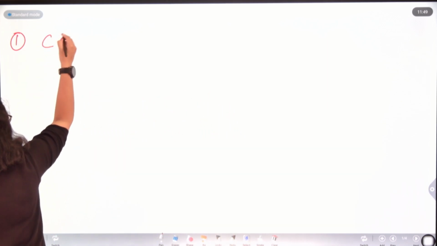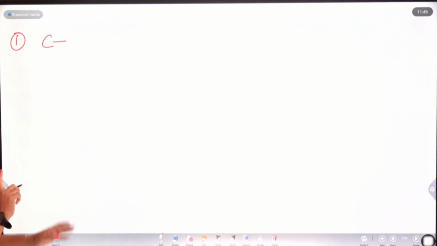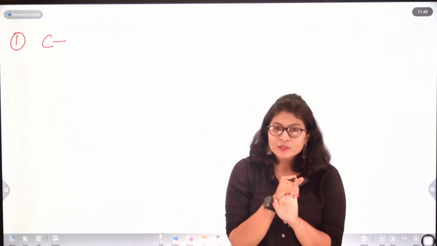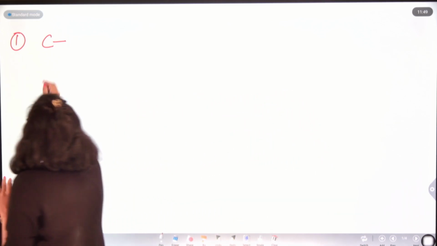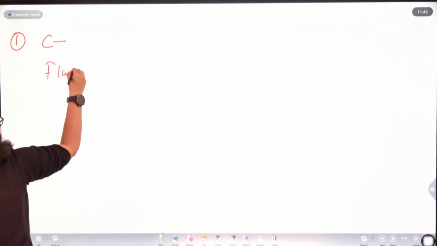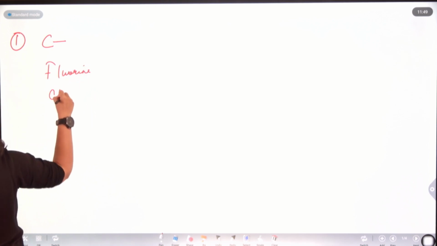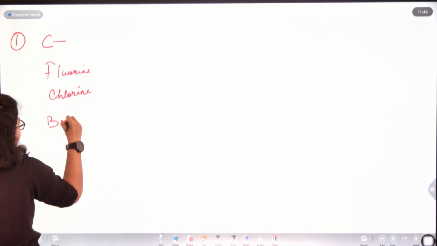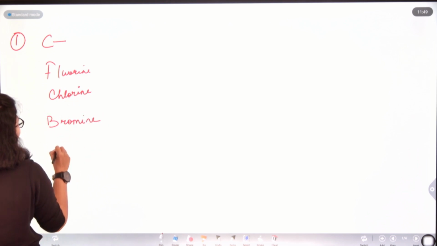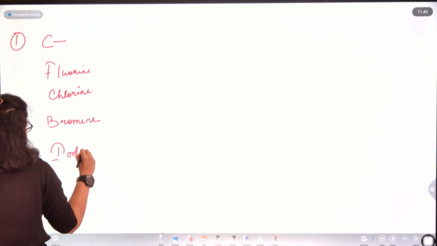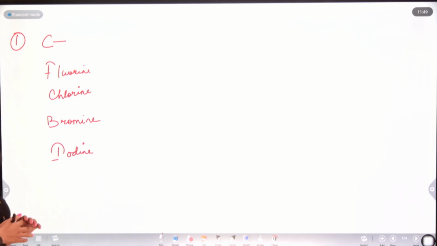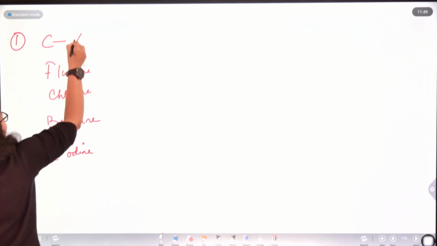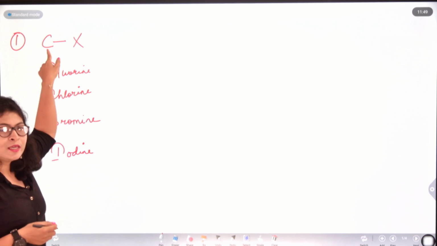If there is a carbon atom, the halogen atoms are given a special symbol. How many halogens do we normally have? We have 4 halogens: fluorine, chlorine, bromine, iodine, right? So the functional groups for these halogens have a common symbol. We write it as X. C bond X.